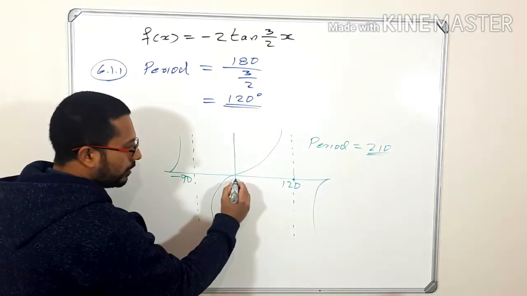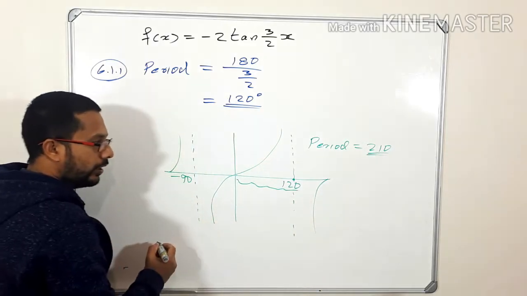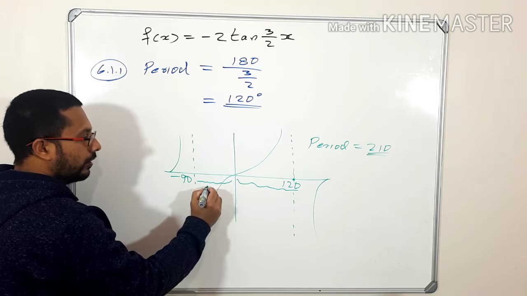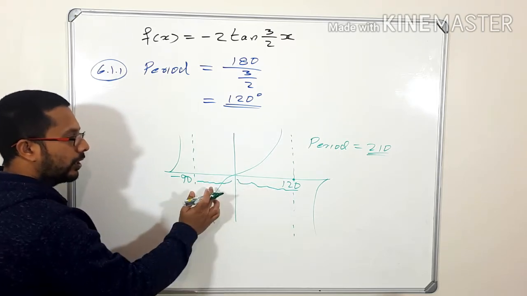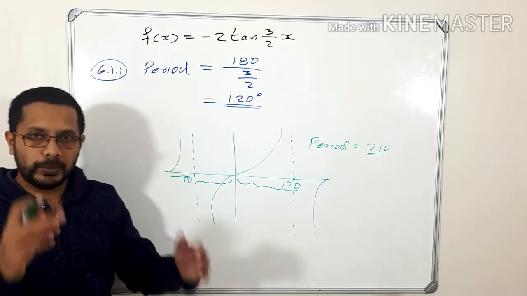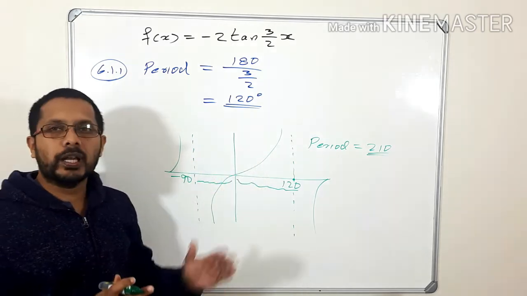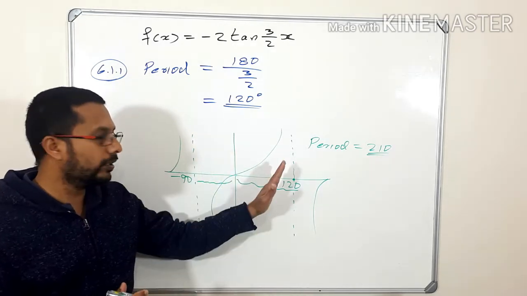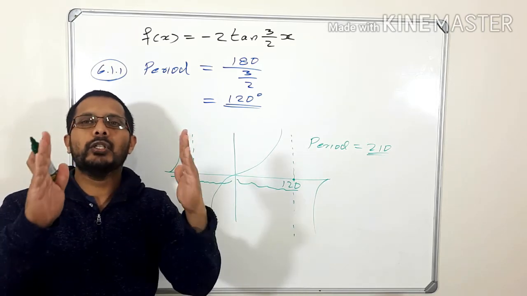That means this part is 120 degrees and this part is 90 degrees. 120 plus 90 is 210 degrees. So in the case of a tan graph, you can find the period like this also: the distance between two asymptotes.